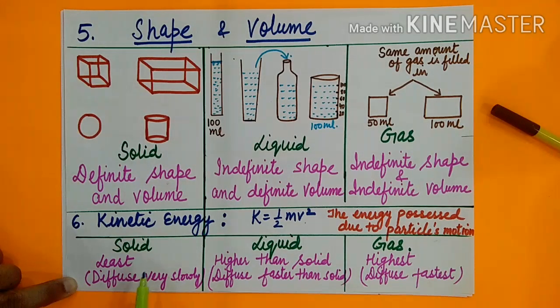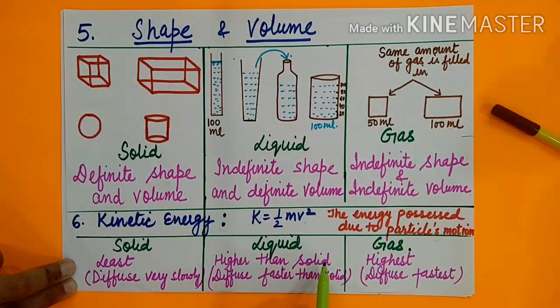And the kinetic energy is interrelated with diffusion, because जब काइनेटिक एनर्जी ज़्यादा होगी तो वो एयर पार्टिकल या किसी भी दूसरे पार्टिकल में मूव, डिफ्यूज, जल्दी से इंटरमिक्स हो जाएगी. So the kinetic energy is interrelated with the diffusion property. अगर काइनेटिक एनर्जी इज लीस्ट, so diffuse very slowly.